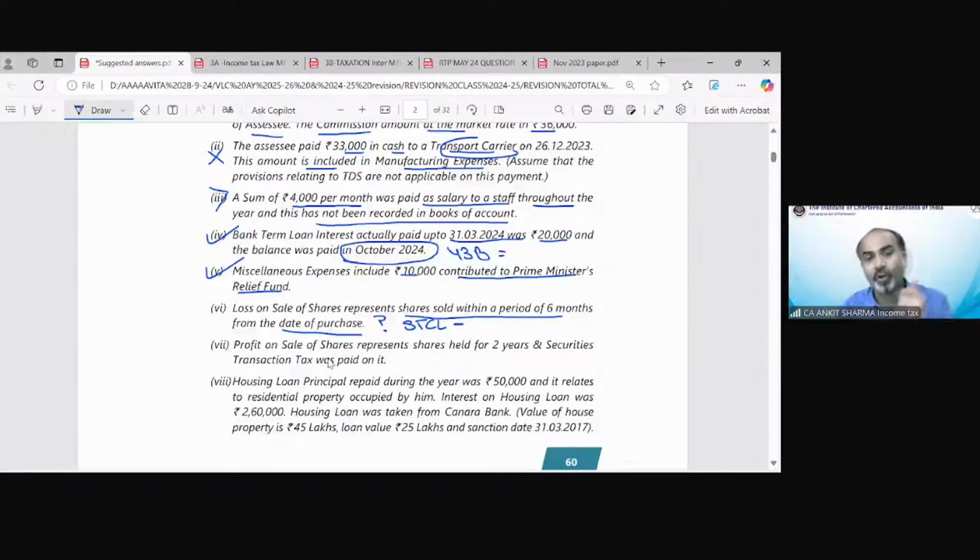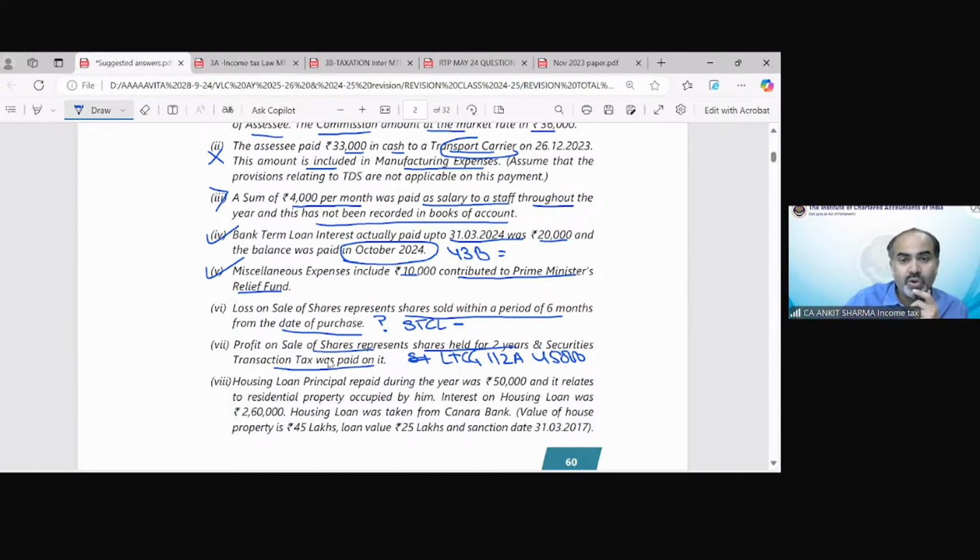This is a short-term capital loss, to inform you whether you would be able to set off this loss from the gain or not. The profit on sale of shares represents shares held for 2 years, and securities transaction tax was paid on it. So it is a long-term capital gain under section 112A, and that amount, I guess, was 45,000 rupees, which we have of course reduced. That was given on the credit side and we have reduced it from the profit of our business.